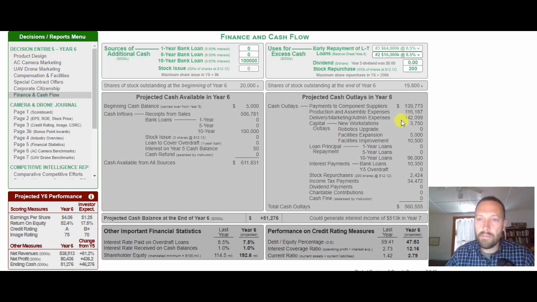So let's go over it one more time. The first step, increase the stock repurchase, see if you can repurchase some shares. The next step, see if you can refinance, which is swapping long-term loans for other long-term loans. And then the final step is you want to increase your long-term bank loan until your current ratio is greater than 2 plus a margin of safety, so 2.2. Now, if all of that creates a situation where your debt to equity is too much, you go first into stock repurchase. Then next you go into trying to make more profit by reducing or changing your market share. And then you try to increase or decrease the amount of R&D. Always use the R&D as the last ditch effort.